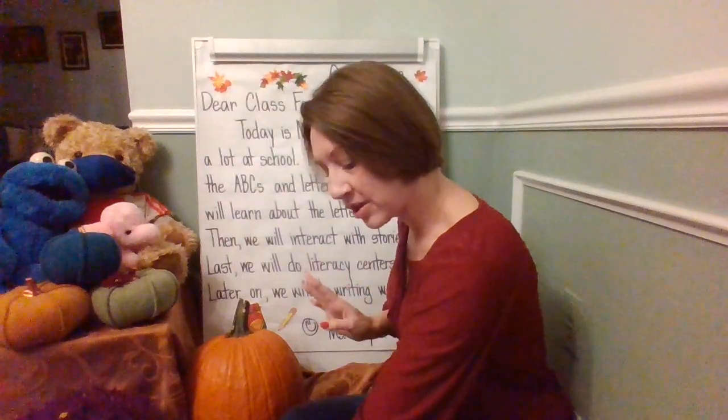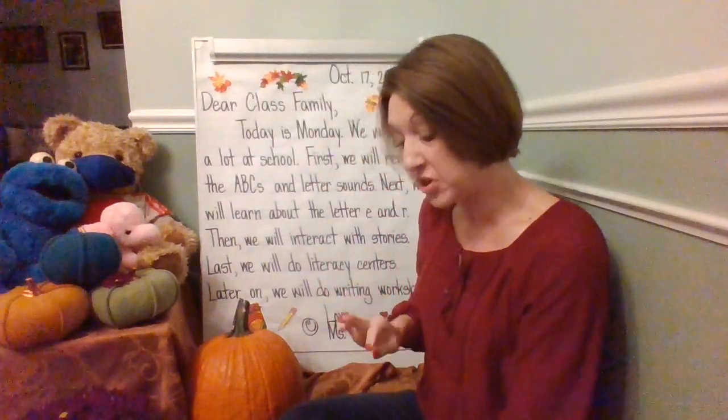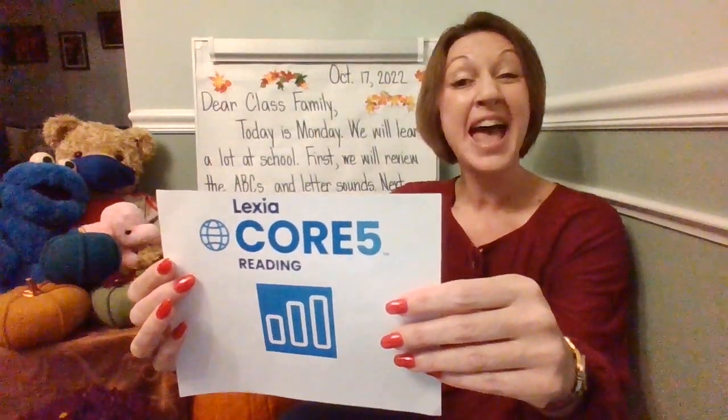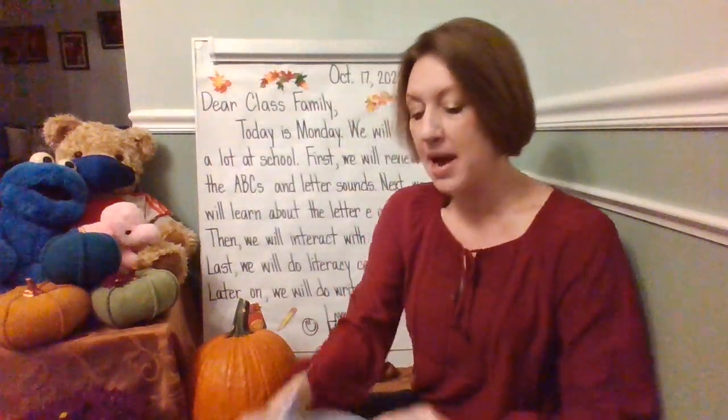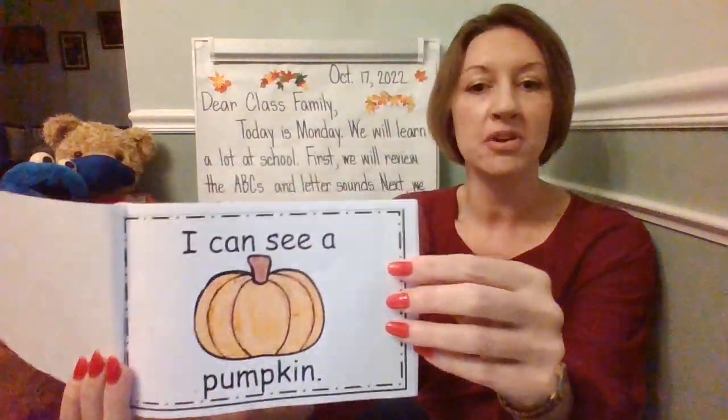Okay, so for literacy centers today, you're going to be doing a couple of things. You will be going on iPads for Lexia Core 5 reading program. And you are going to be starting to color and read your My October book. You have in My October book, you're going to be putting your name at the bottom, and you're going to go through and color and read.